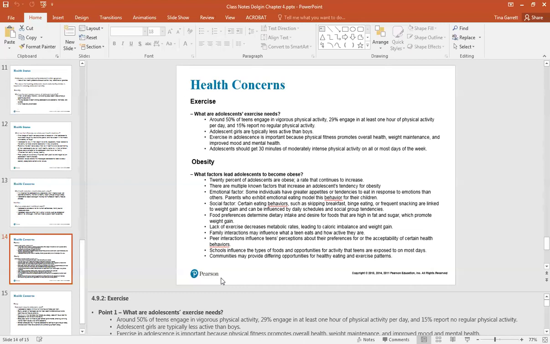What factors lead to adolescents becoming obese? 20% of adolescents are obese, and this rate continues to increase. Multiple factors are tying into this. The emotional factor. Some individuals have greater appetites or tendencies to eat in response to emotions. The social factor. Things such as skipping breakfast, binge eating, or frequent snacking, food preferences, lack of exercise, family interactions, peer interactions, school influence, and communities all influence the obesity rates.